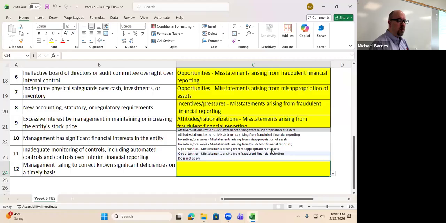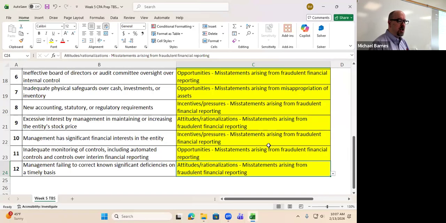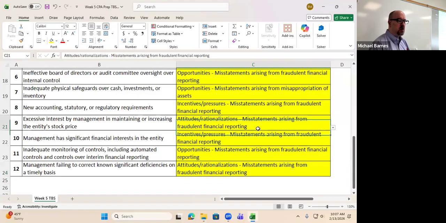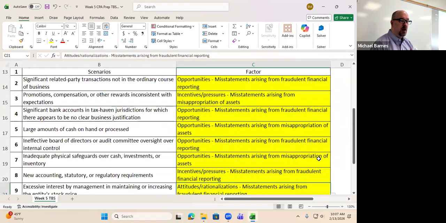Again, I don't particularly like the way that the wording works in this one, but I understand the intuition behind it. So if you struggled with this one, I wouldn't beat yourself up over it too much because those are a little bit suspect. But everything else I think was pretty straightforward, and hopefully you found yourself doing pretty well in that.